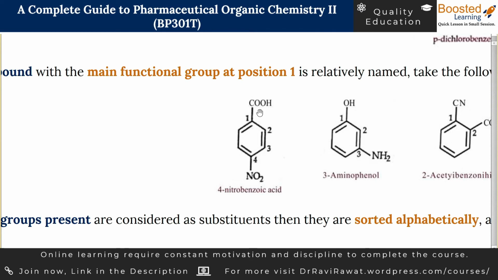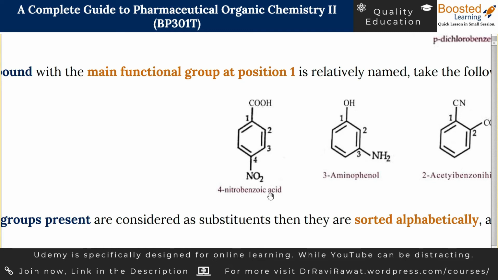In this case, the COOH group is called the main group. So COOH on benzene is called what? You already know this thing. This is called benzoic acid. So when this is called benzoic acid and there is a nitro group on the fourth position as compared to the COOH group, the molecule can be named as 4-nitrobenzoic acid.